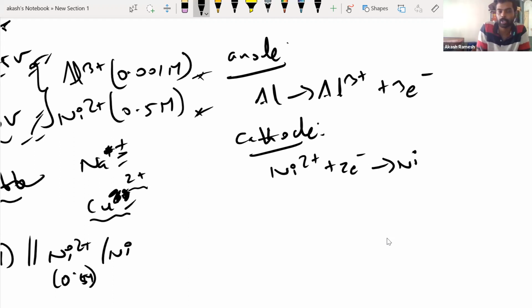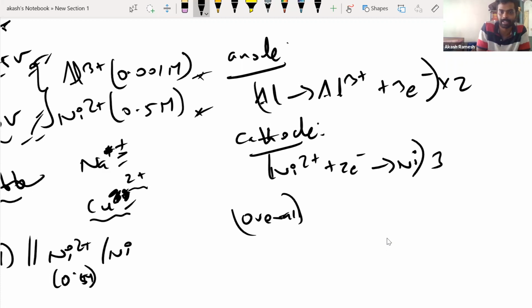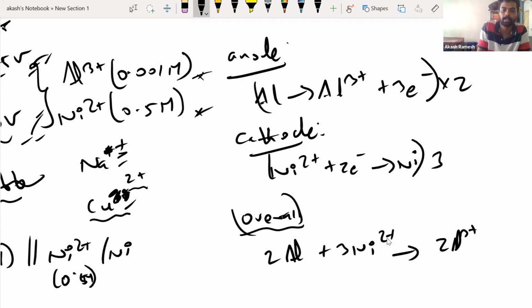Before you write the overall equation, you have to make sure that the number of electrons lost and gained are equal. So I'll multiply this by 2 and this by 3, so that 6 and 6 get cancelled. Now you can write the overall reaction: 2 Al plus 3 Ni2 plus gives 2 Al3 plus plus 3 Ni.